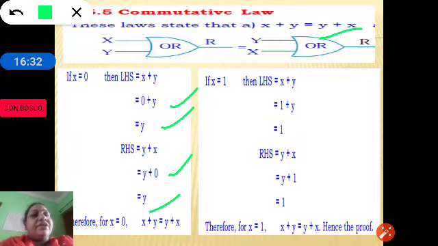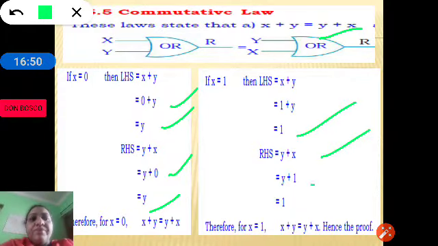Then here you can see if x is equal to 1, then x plus y, that is instead of x we are replacing 1, 1 plus y. So 1 plus y is equal to 1. Y plus x, that is y plus, instead of x we are putting 1, that is 1.